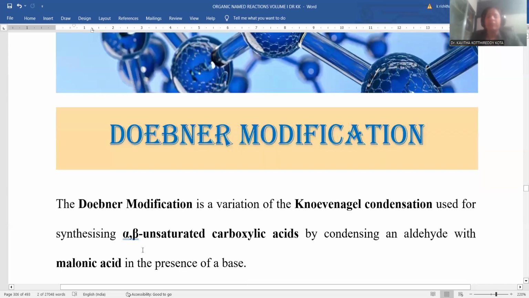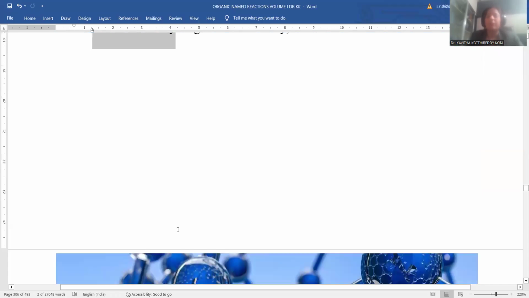In the next session we will deal with the Dobner modification. The Dobner modification will be the next session for the day. So here we conclude this 1,3 dipolar cycloaddition.